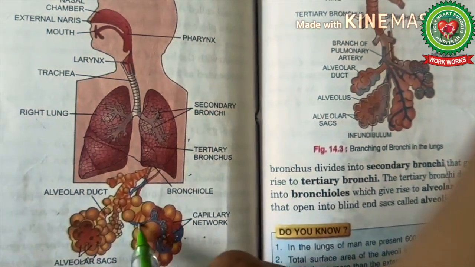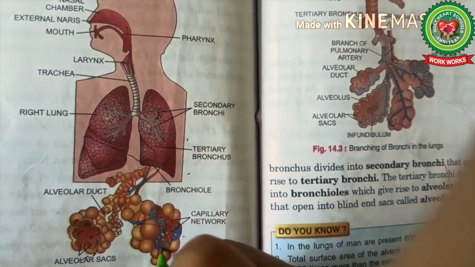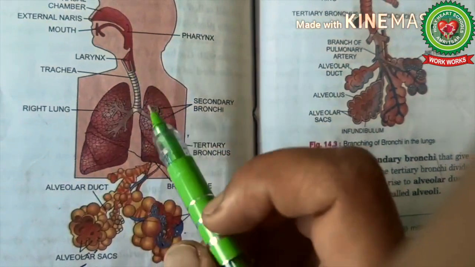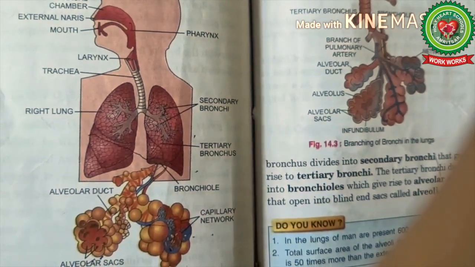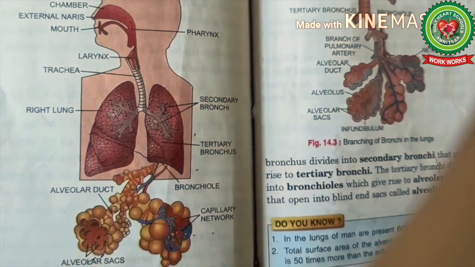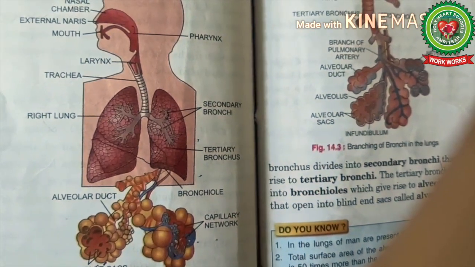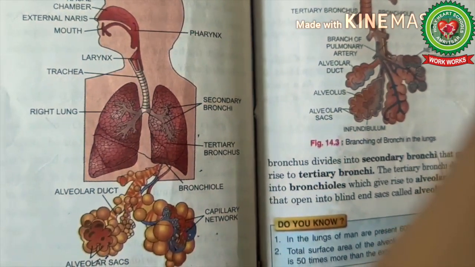And around the alveoli there is a network of capillaries. These are blood capillaries. Now what happens is that when they differentiate, they keep on thinning. They just give a thin surface from primary bronchi, then secondary bronchi, then tertiary, then bronchioles, which ultimately give rise to alveolar duct and which opens into alveoli.